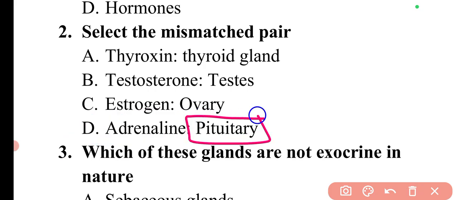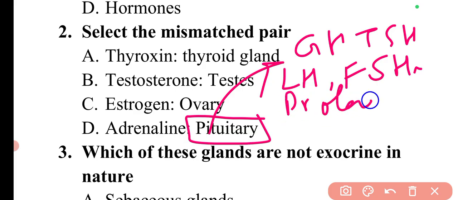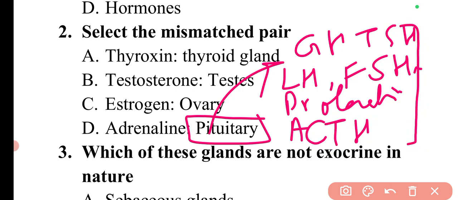Now if I simply talk about the pituitary gland, there are different hormones that are secreted by the pituitary gland. For example, growth hormone, thyroid stimulating hormone, luteinizing hormone, follicle stimulating hormone, prolactin, and adrenocorticotropic hormone. All these hormones are produced by the anterior pituitary.